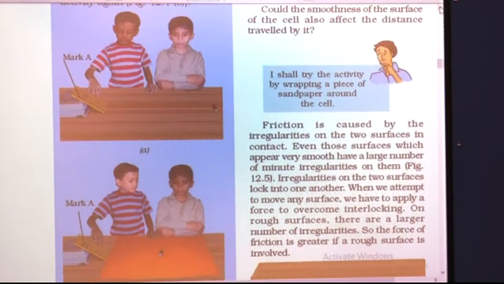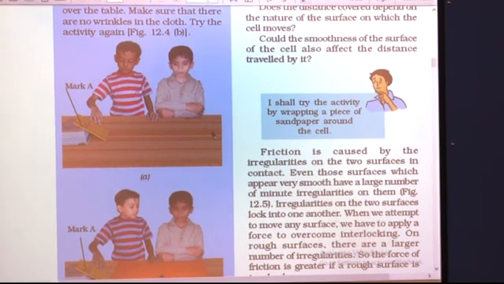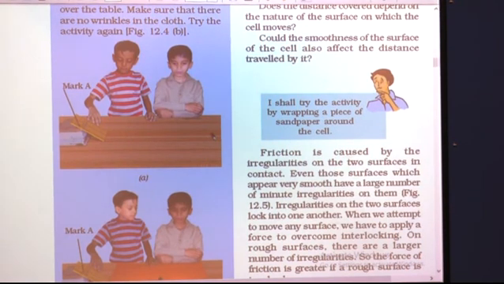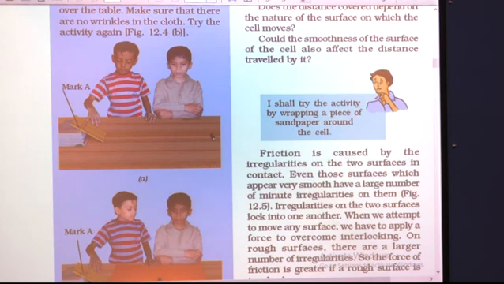So, see what you have to do, you have to take one wooden cardboard, see how it is kept slanting. This is the inclined plane here, it is just supported on a few books, and then you have to take a pencil cell. See, this is shown here in this figure, this is a pencil cell. You have to just mark one point on this board as point A. So, this is your starting position.